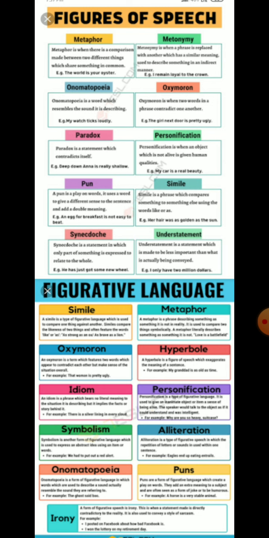So here the comparison is made between two dissimilar objects, and this comparison is implicit. It is not clearly stated. You have to understand the deepness, the meaning of it. So this is the basic difference between the two figures of speech, that is simile and metaphor.